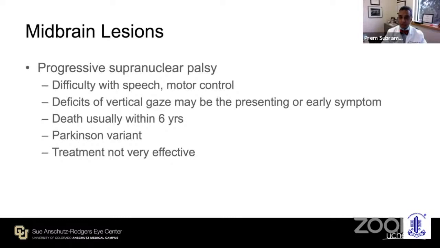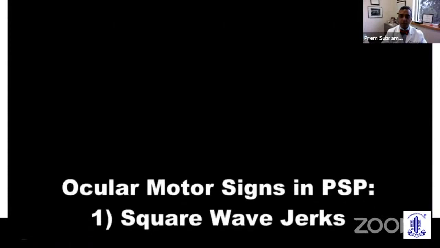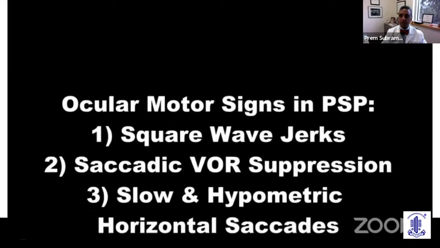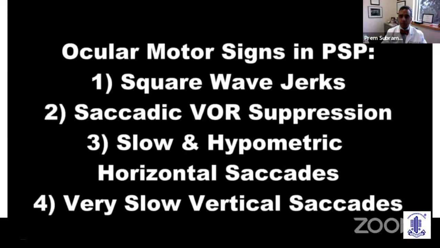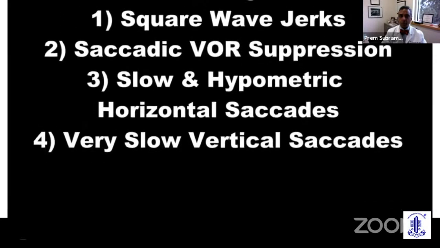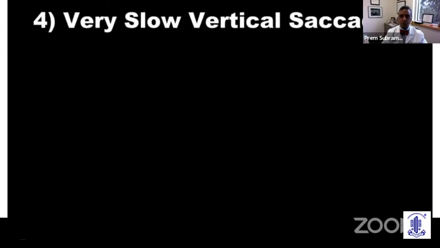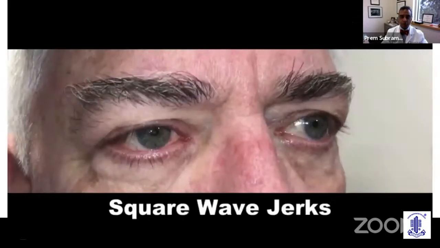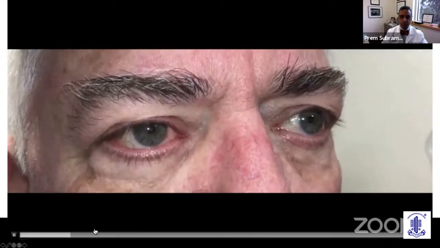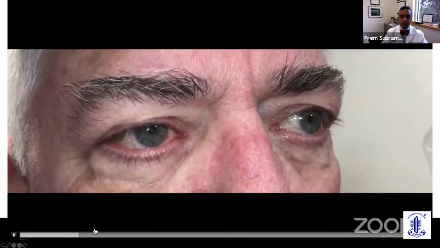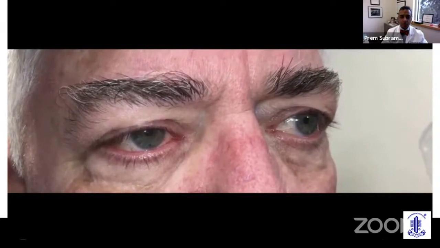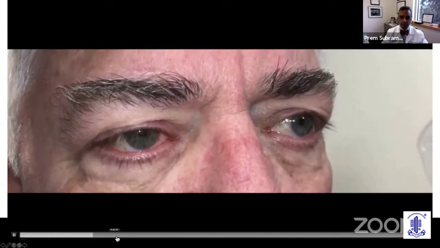onset of the disease. Treatment is not yet very effective, but these patients will have characteristic ocular motor signs: square wave jerks, saccadic VOR suppression, slow and hypometric horizontal saccades, and very slow vertical saccades. And I will show you some brief examples of these. So these are the square wave jerks, these little horizontal eye movements off target that affect these patients.